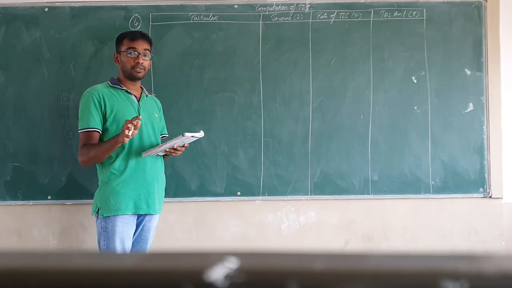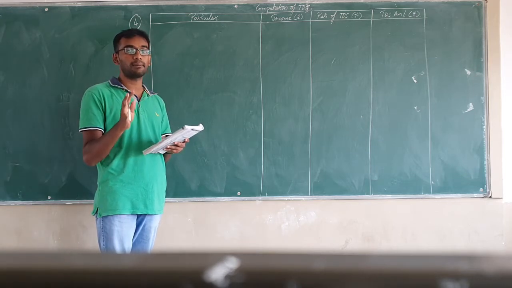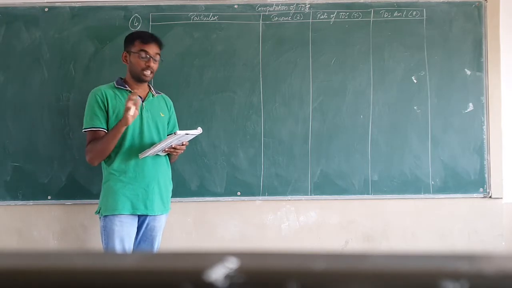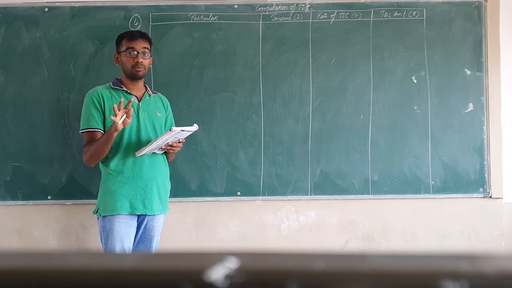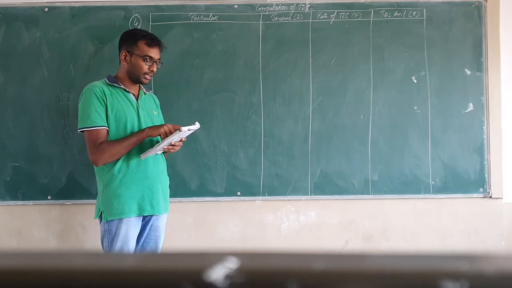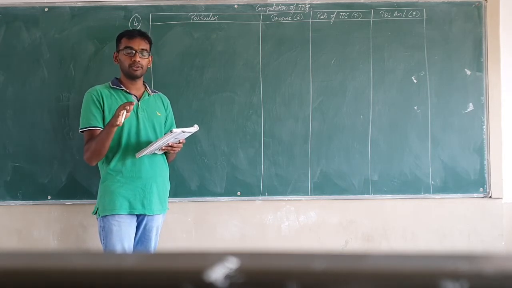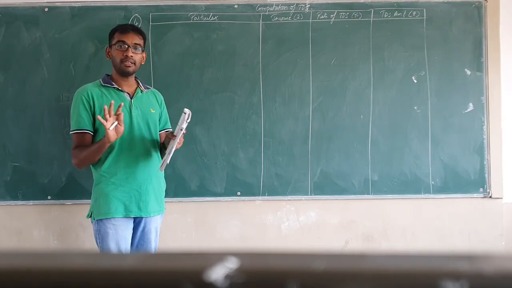So winnings from puzzle, winnings from horse race, winnings from card games, winnings from gambling, all this will come under the category of casual incomes. Whenever they mention any casual income in the question for computation of TDS, please remember the amount should be in excess of 10,000. Then only TDS will be deducted or applicable. Here, in case of winnings from puzzle, the amount is 8,000. That means it is not above 10,000, so no TDS is applicable. TDS will not be calculated.